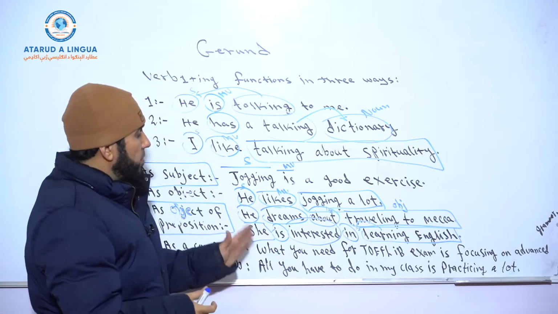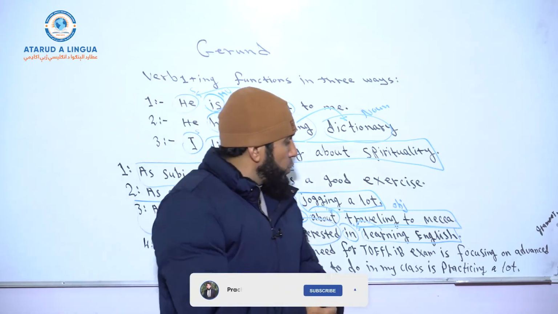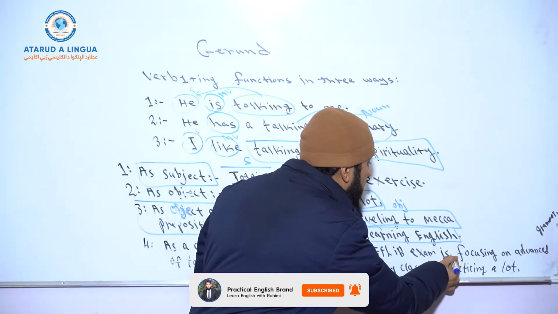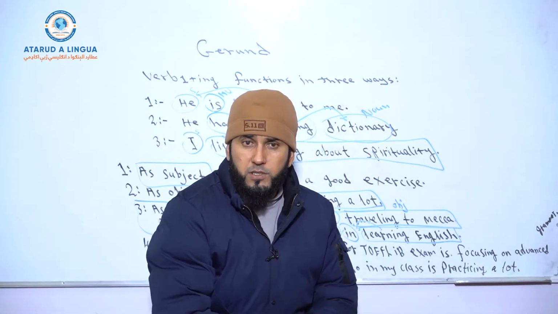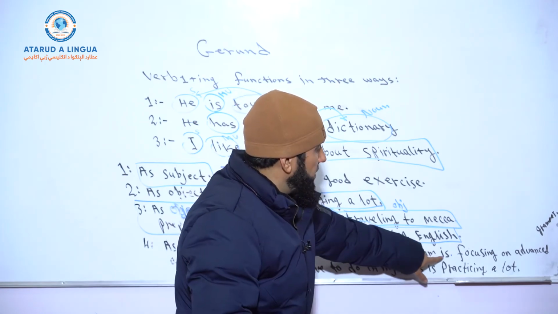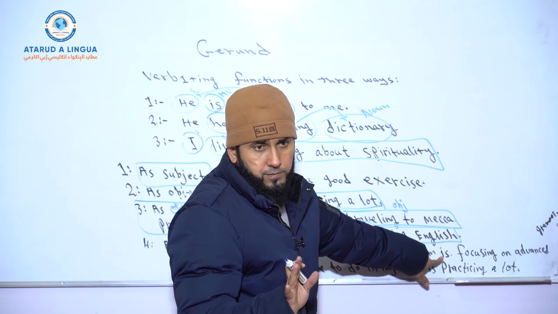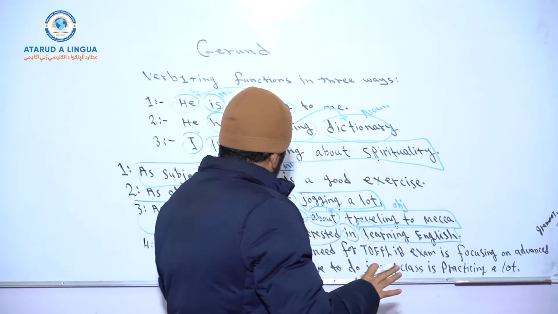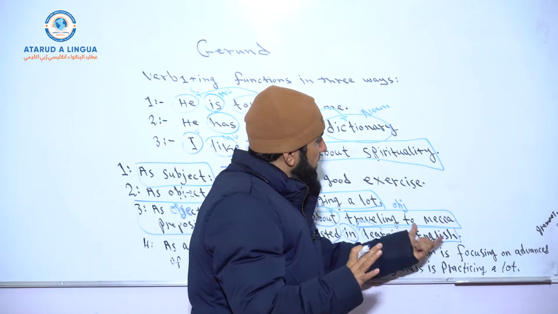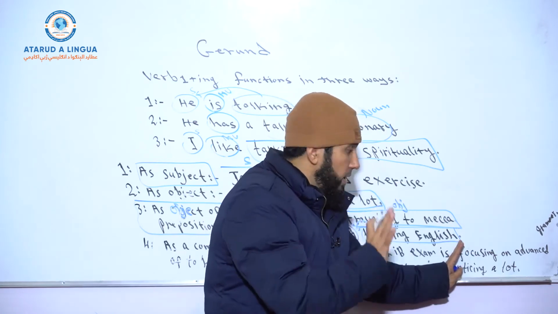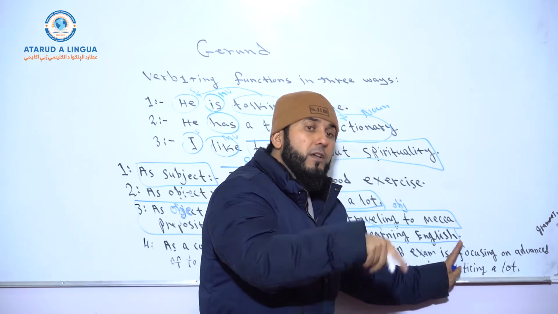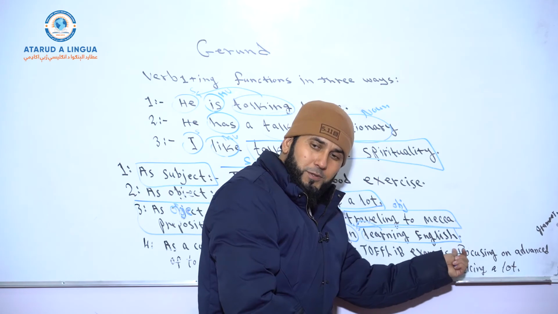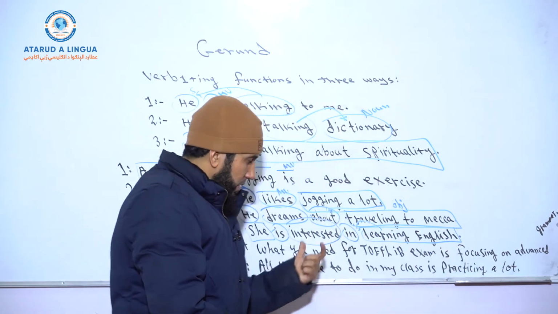And then, as a complement of a to be verb: what you need for the TOEFL iBT exam is... Now, if we stop the sentence over here, the meaning of the to be verb will not be completed. We need something to complete the meaning of this to be verb. So, what you need for the TOEFL iBT exam is focusing on advanced grammar. Focusing on advanced grammar is a gerund phrase which functions as the complement of this to be verb. And look at the last example.